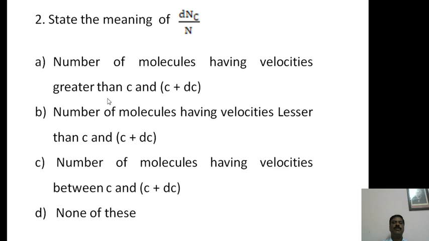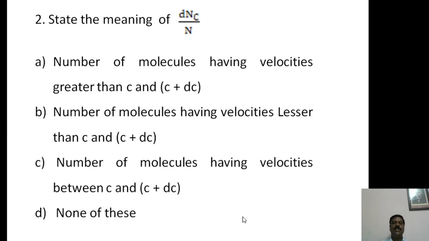Then come to question number 2. What is the meaning of dn_c by n? First option is number of molecules having velocities greater than c and c plus dc. Second one is number of molecules having velocities lesser than c and c plus dc, third is number of molecules having velocities between c and c plus dc, and D is none of these.